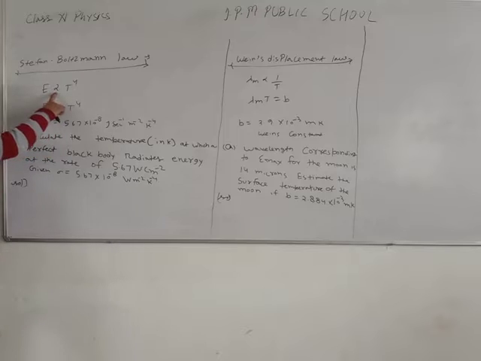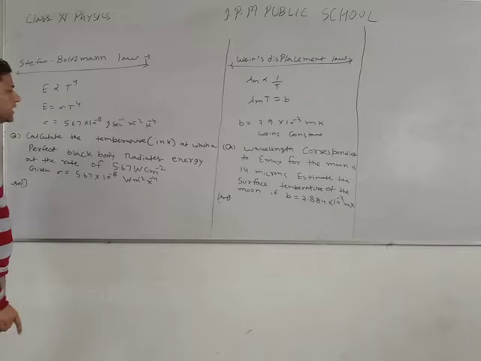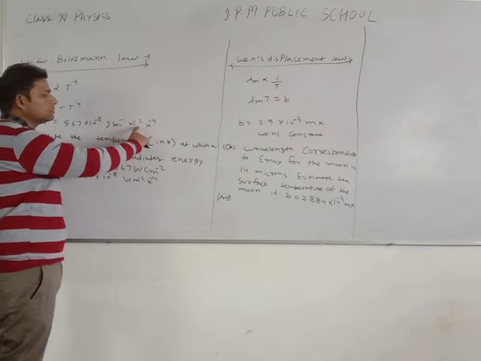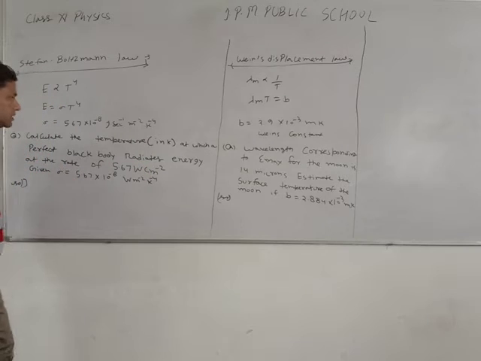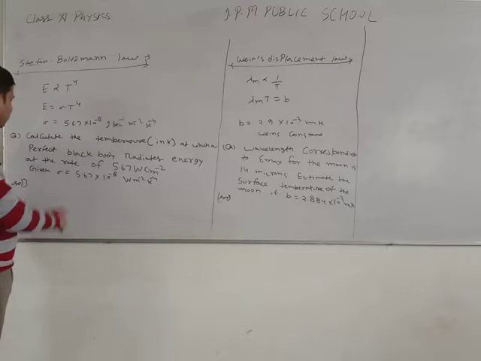When we remove the sign of proportionality, then we add one constant, and the constant is sigma, and sigma equals 5.67 into 10 to the power minus 8 joule second to the power minus 1 meter to the power minus 2 Kelvin to the power minus 4. So this is the value of sigma. We use this in a numerical, so we take one numerical based on Stefan-Boltzmann law. It means E equals sigma T to the power 4.